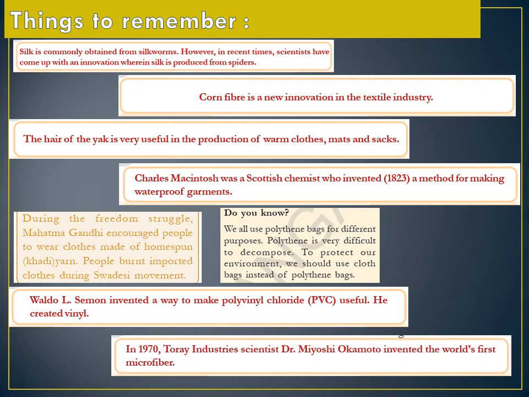Corn fiber is a new innovation in the textile industry. The hair of yak is very useful in the production of warm clothes, mats, and sacks. Charles Mackintosh was a Scottish chemist who invented in 1823 a method for making waterproof garments.